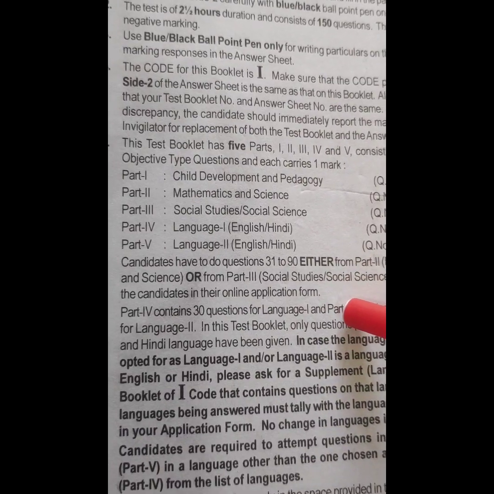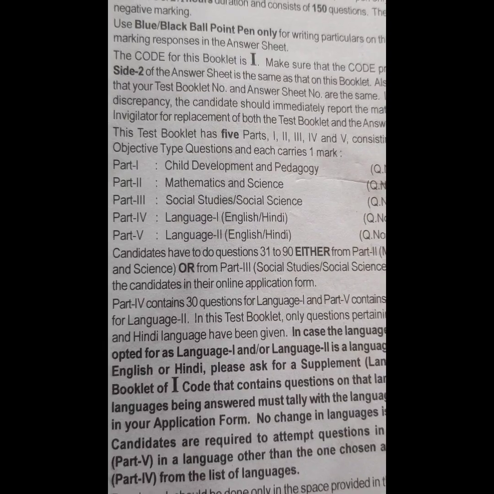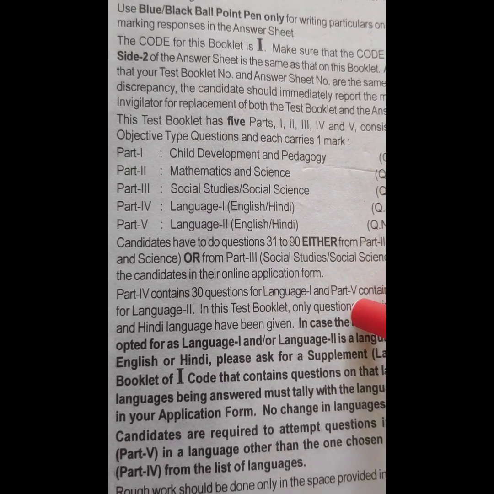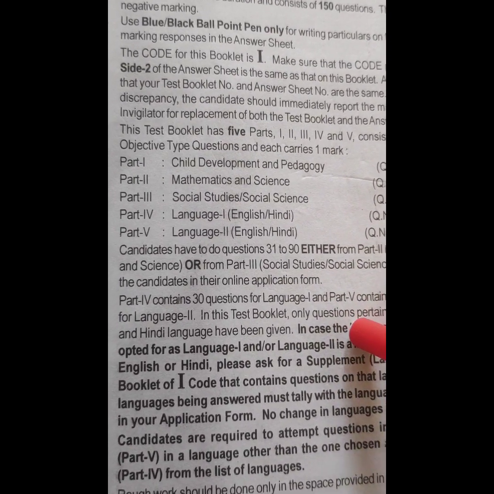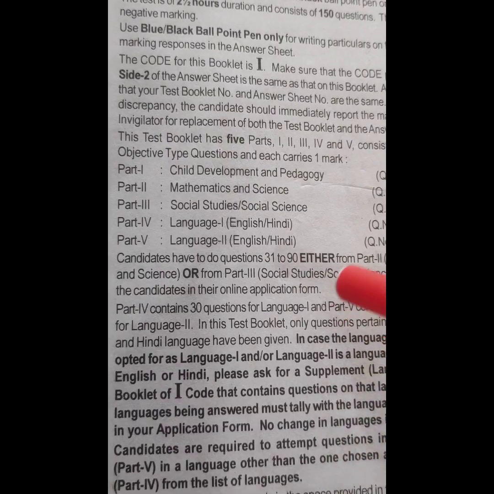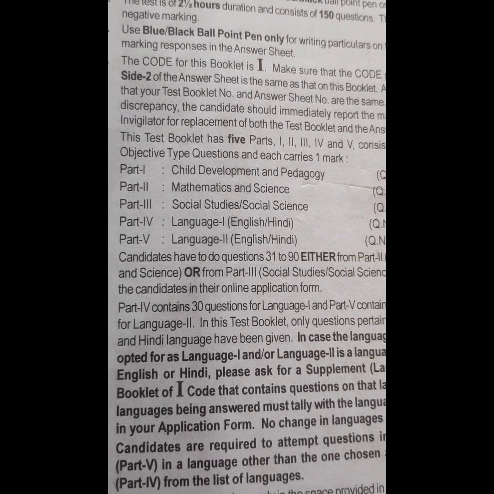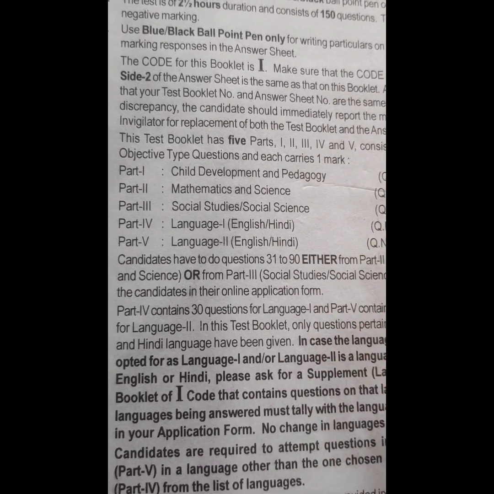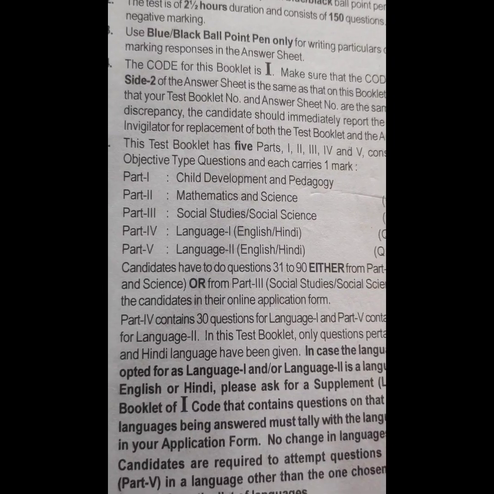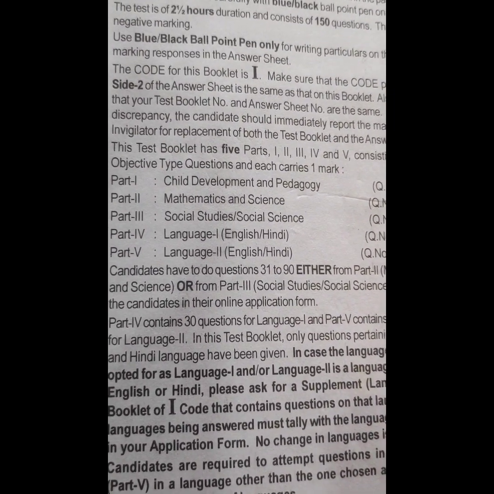One more thing: do not completely rely on the lecturers or instructors on YouTube who teach about CTET, because you should also refer to the textbooks. What I have observed is that a few of the people explaining were not explaining properly, and their responses were wrong; when I tallied them with the right answers after giving the paper, their answers were wrong.